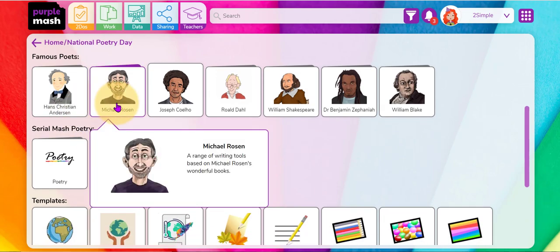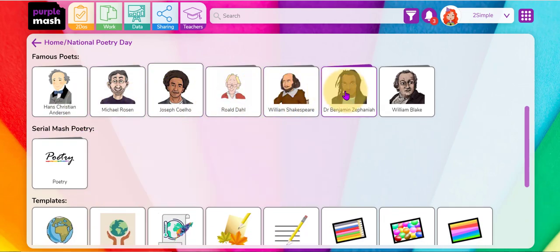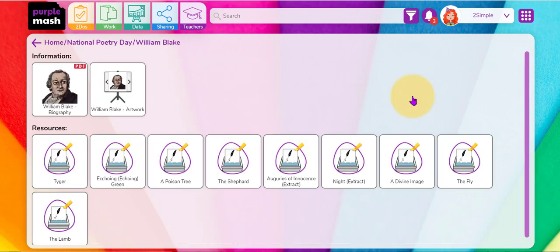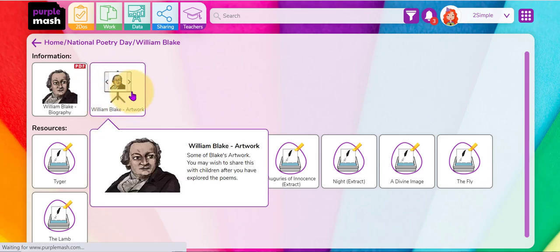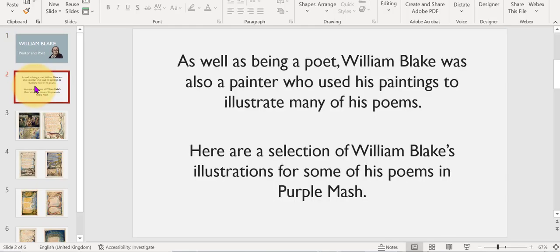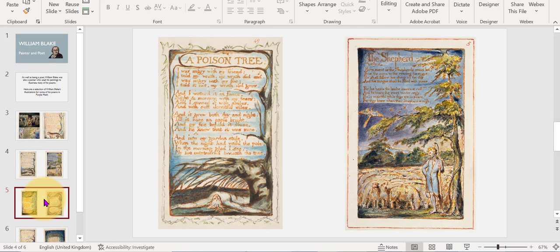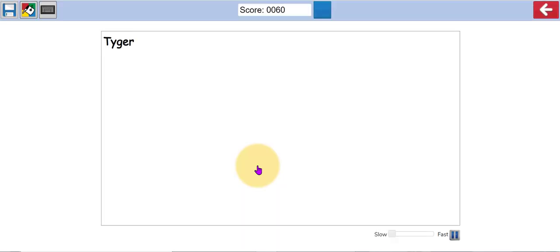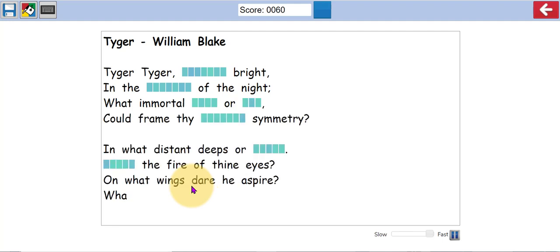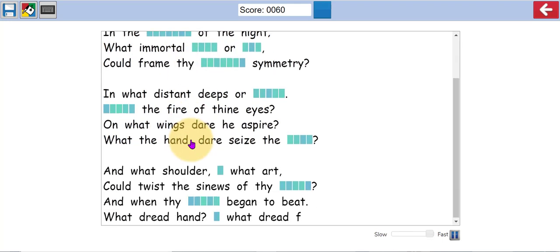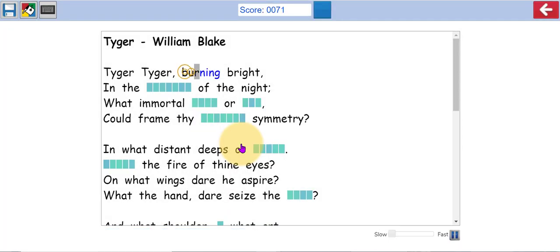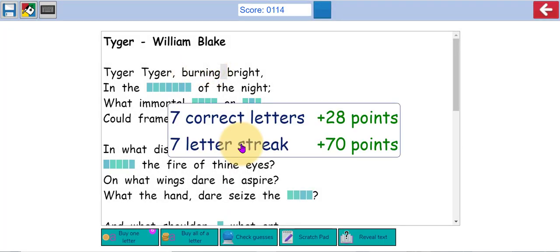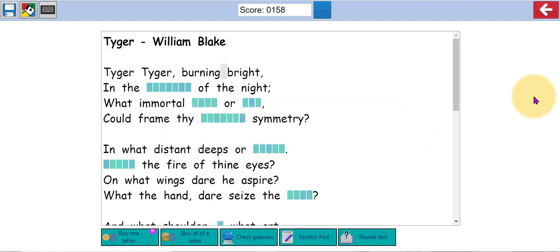If you're interested in exploring the lives and the poetry of these famous poets, you can click into here. Here are some resources around William Blake, one of my favourite poets. Why not explore his artwork in more detail? You can read through some of his poems here on this slideshow. Or you could have a go at one of these developing tray activities, which is a cloze activity that you can play with your whole class, seeing if the children can predict what the words are, the letters that are missing. This is lots of fun to play on the big screen as a whole class, or children can play it independently or with a partner.